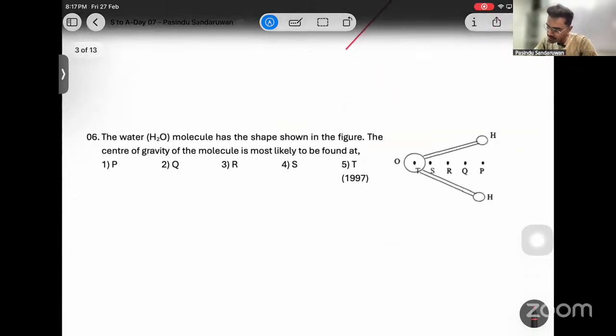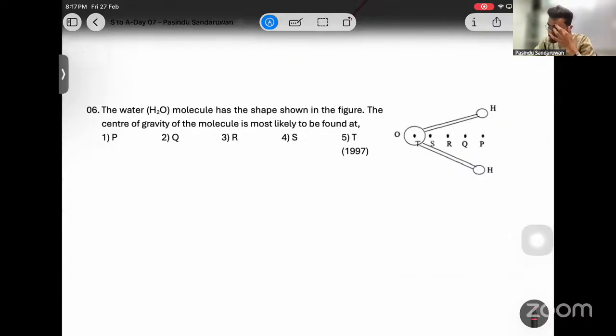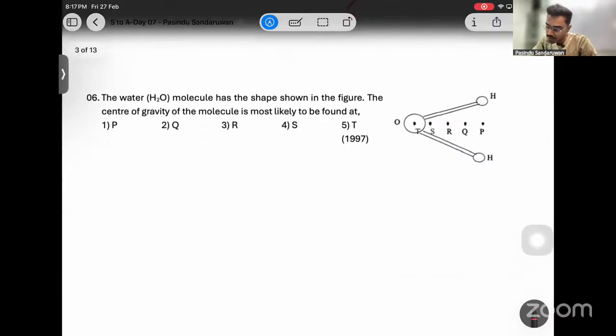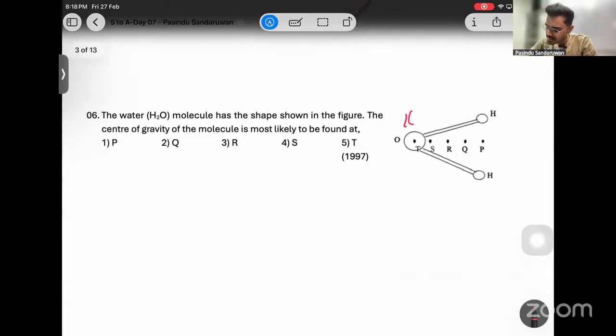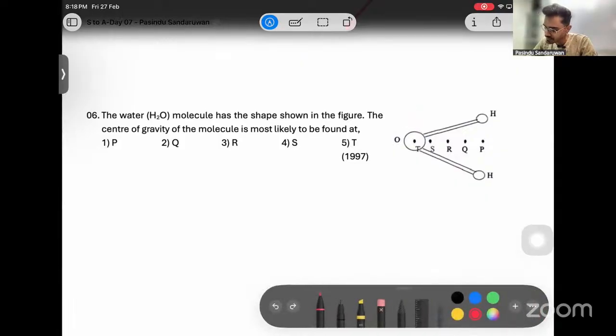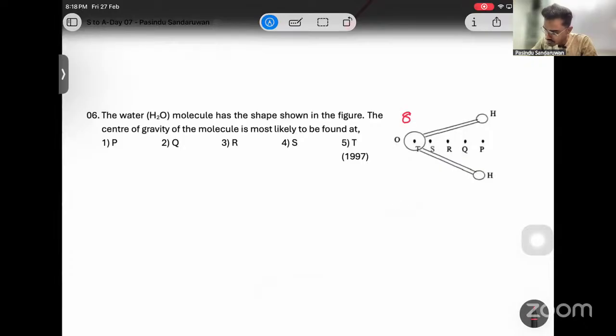Simple. 6. The water H2O molecule has the shape shown in the figure. The center of gravity of the molecule is most likely to be found at, right? Okay, it is symmetric, then it is on the symmetric line. And if you compare the molar masses of oxygen and hydrogen, oxygen is 16 and hydrogen is 1, 2.